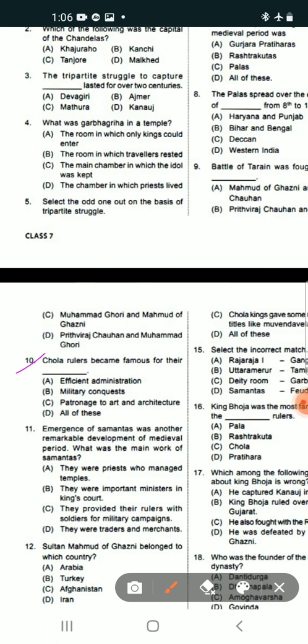Options are efficient administration, military conquests, patronage to art and architecture, and all of these. So here the answer is all of these. That means they were famous for efficient administration, military conquests, and patronage to art and architecture.